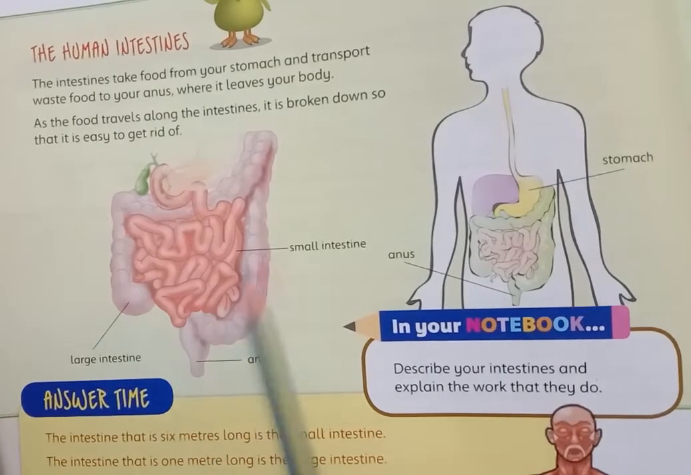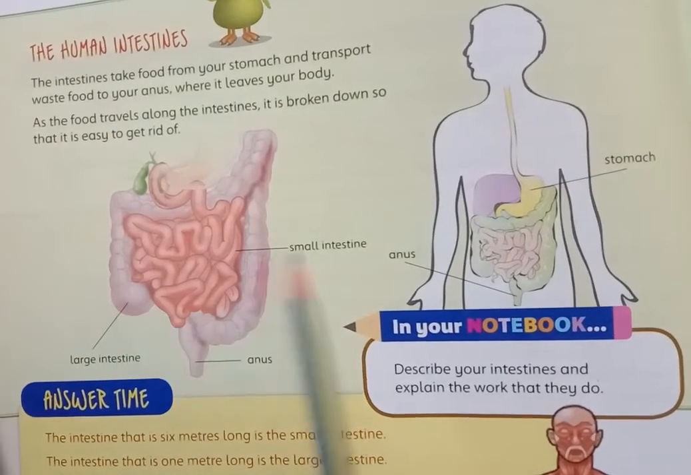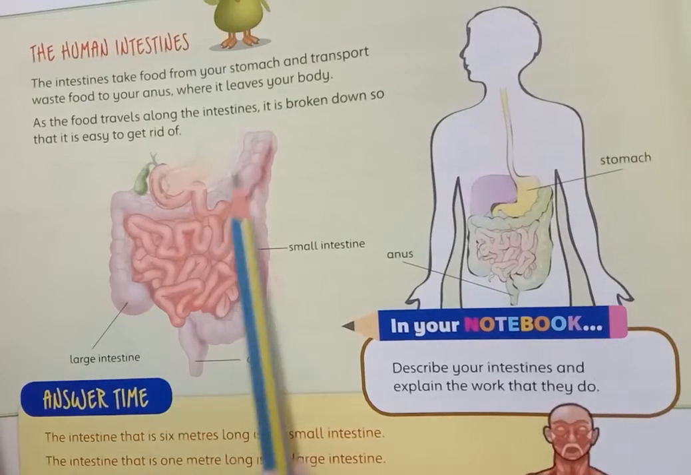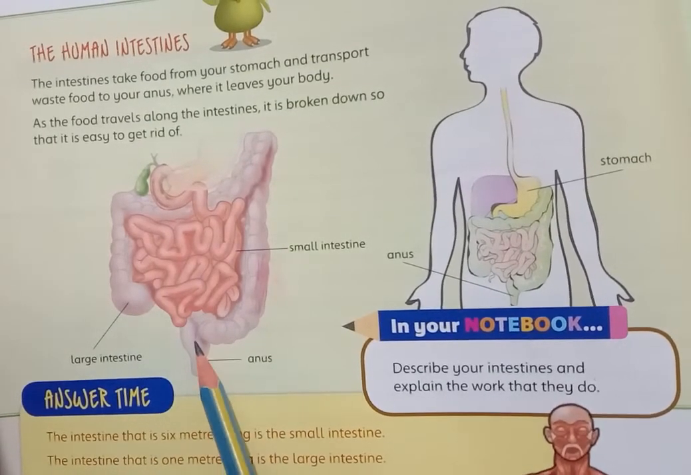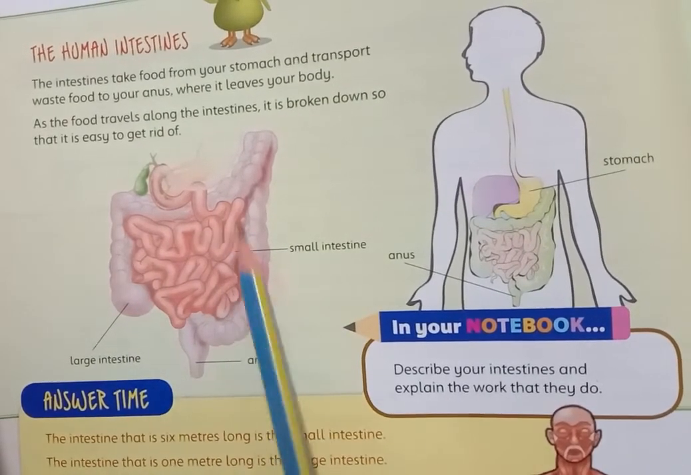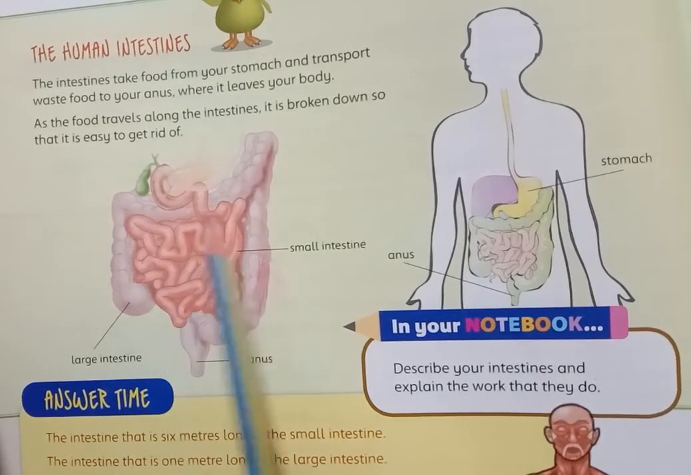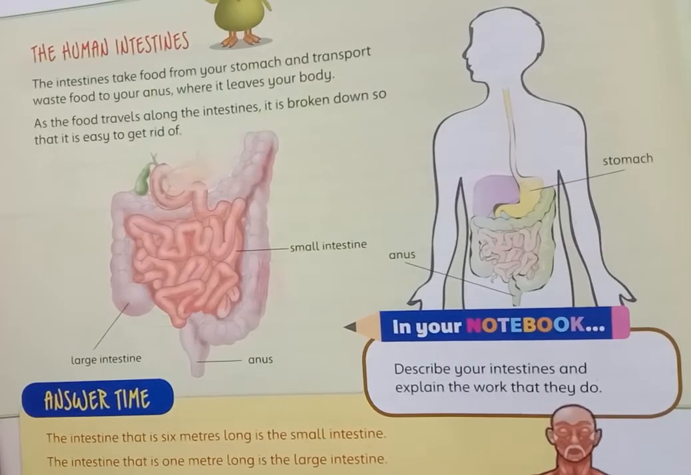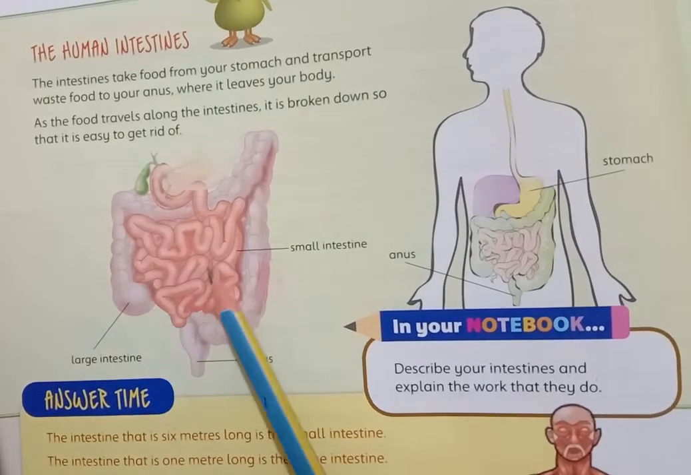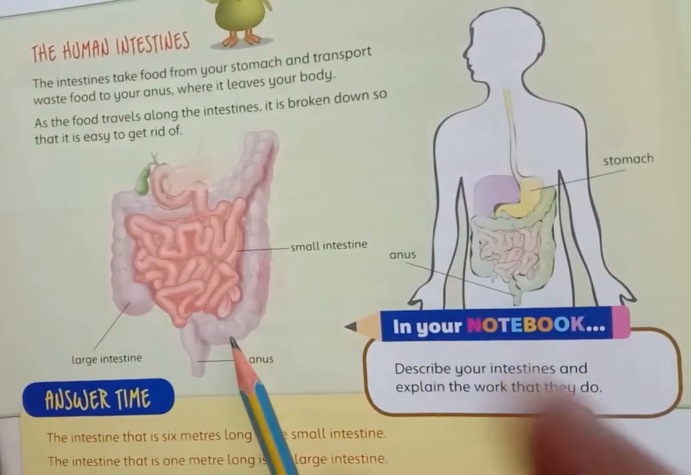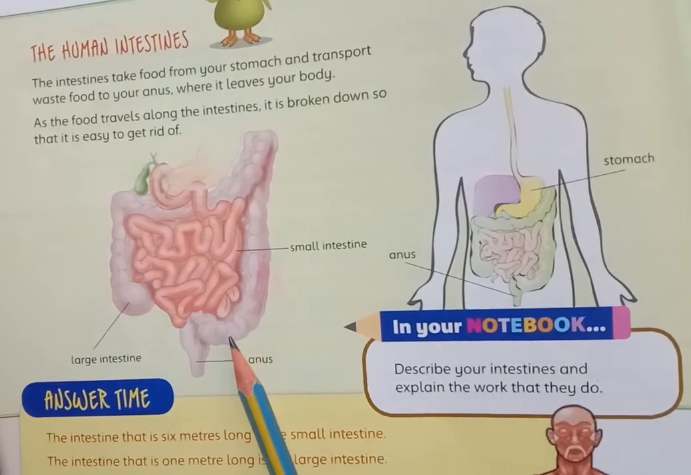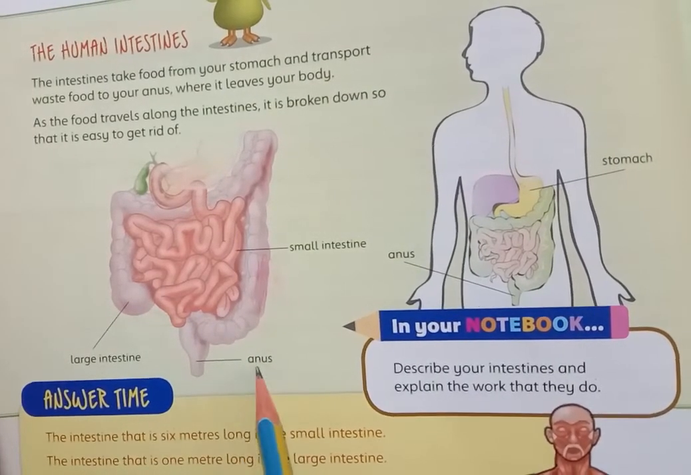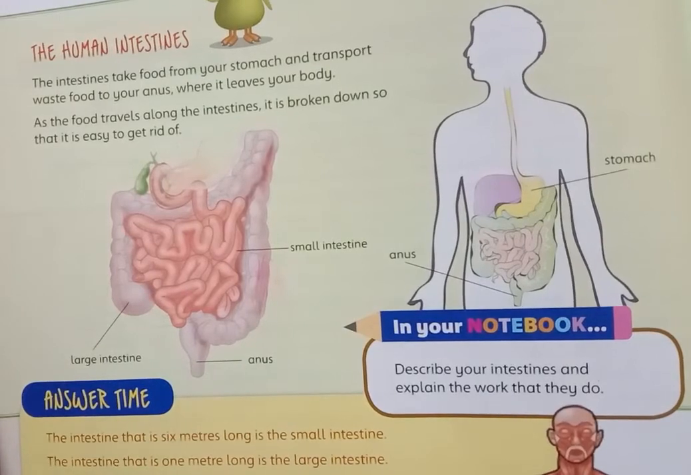This is the large intestine, and this is the small intestine. As you see, the large intestine's length is smaller, but the small intestine's length is larger, because its width is so small. The waste material goes out from the body with the help of the anus.